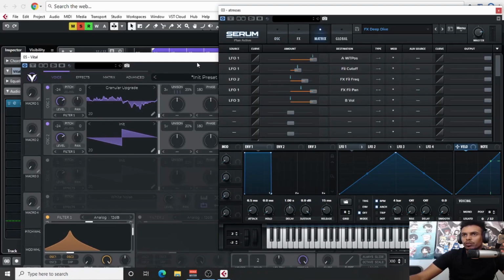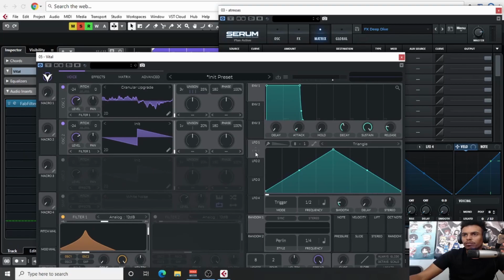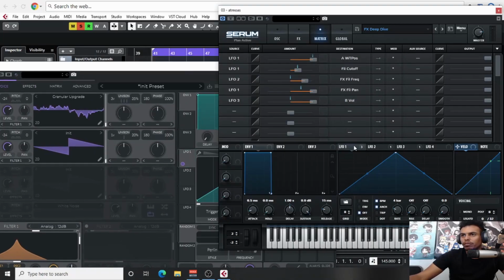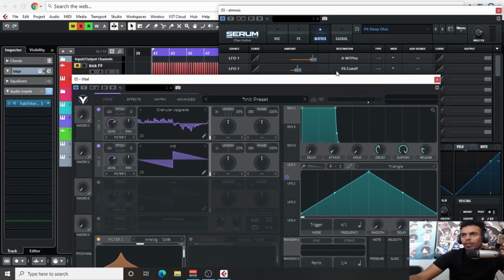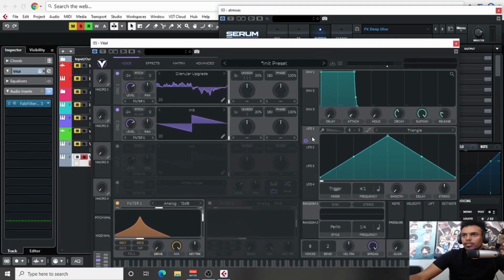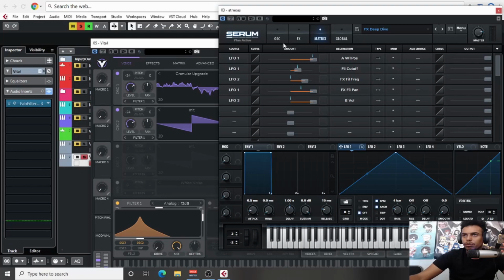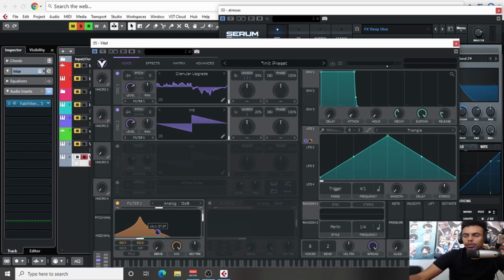We have LFO1 on wavetable position, and on LFO1 we are moving at 4 bars. Let's change it to 4 bars, and that's basically it. We have LFO1 on the cutoff as well, but not too much. So let's throw this on the cutoff. As we saw in the previous one, it was just a small bit, so let's put on a small bit.